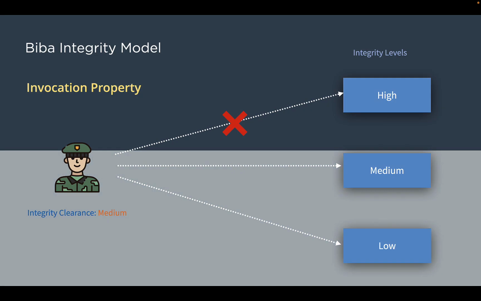In this example, Bob with an integrity clearance of medium cannot request access to a high integrity level. However, he can invoke a process at the medium or low levels. In a real-world scenario, this might translate to a restriction where a basic user-level application with low integrity cannot initiate or influence the behavior of a critical system, process, or service with high integrity, such as those responsible for system integrity checks or security enforcement.